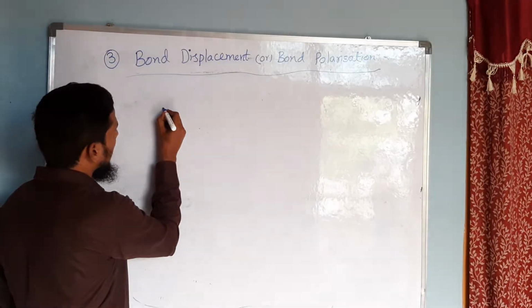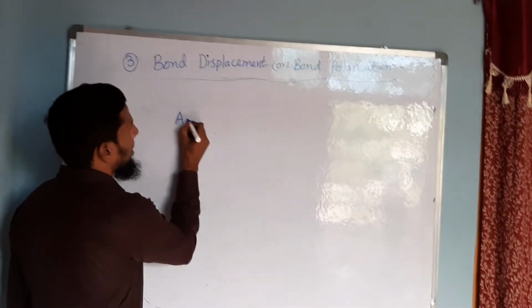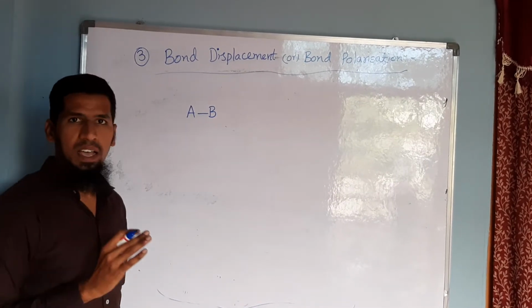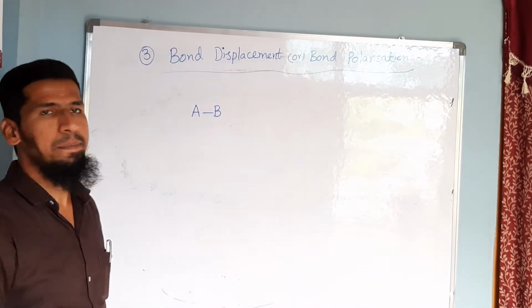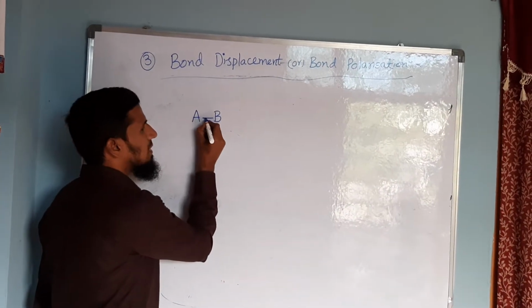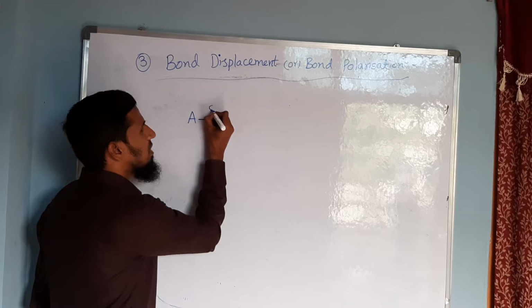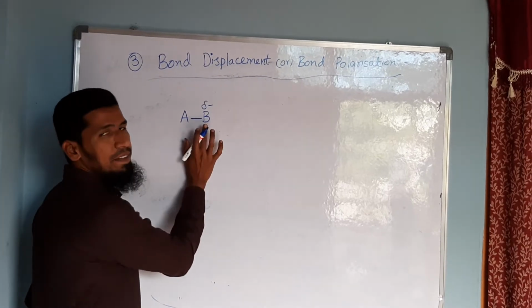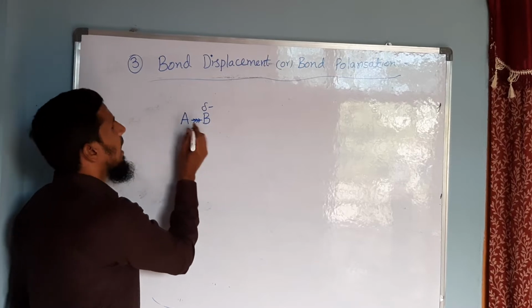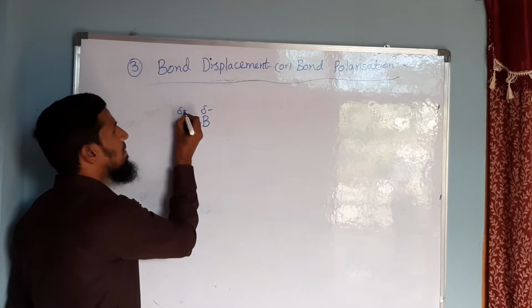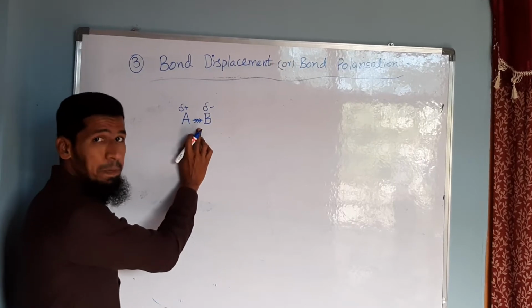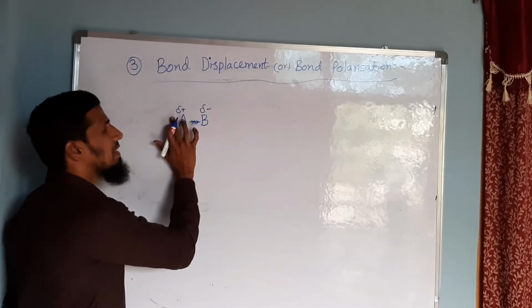For example, if I am taking A bond B, so this is a reactant, that is a substance AB. There is no polarity in it, but due to attraction of these electrons towards B, partial negative charge will be developed on B, because electrons are more localized towards B, and partial positive charge will be developed on A. So this is nothing but due to displacement of a bond, polarity will be developed.